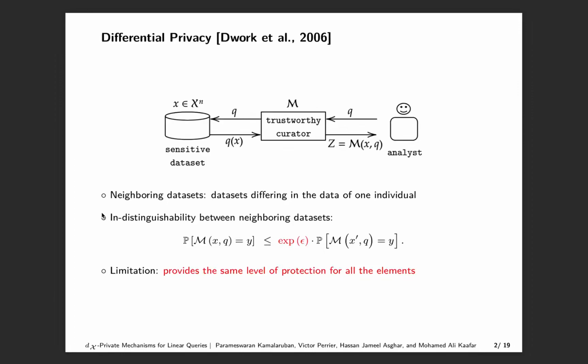Formally, a mechanism M is epsilon differentially private if for all the neighboring datasets X and X dash and for any query Q, the randomized responses vary only by a multiplicative factor of the exponential of epsilon. Here, epsilon is called the global privacy budget. One limitation of this definition is that it provides the same level of protection for all the attributes of the dataset.